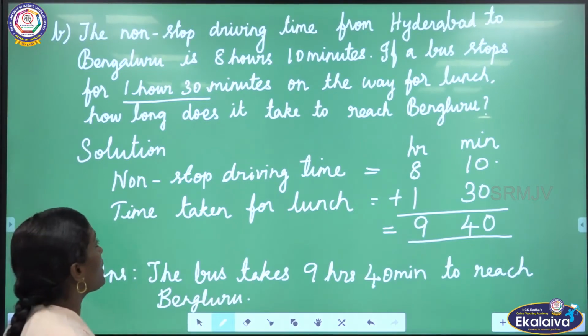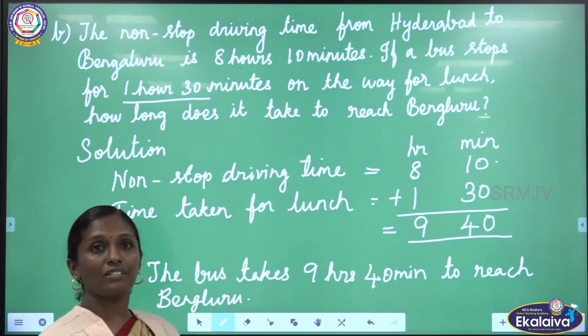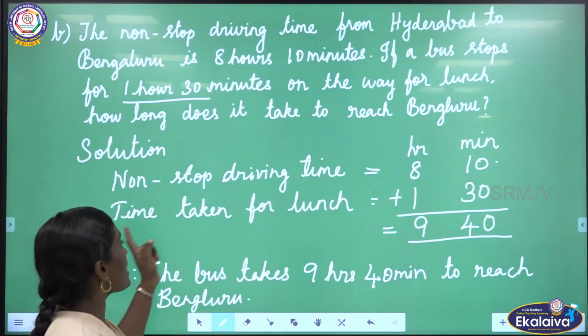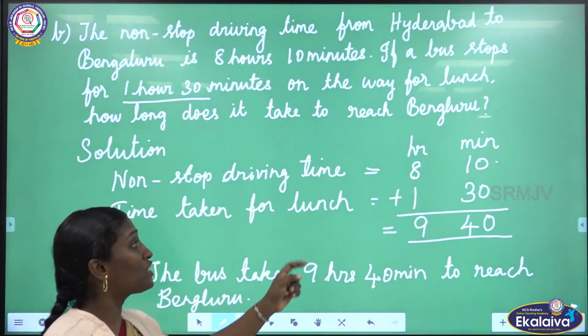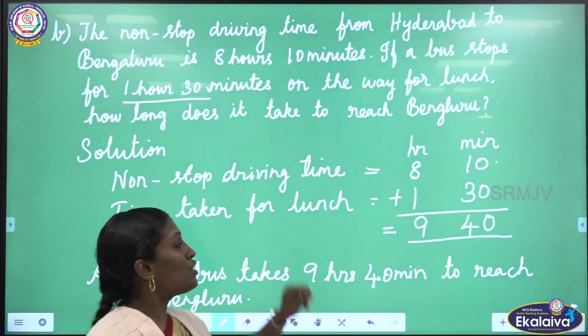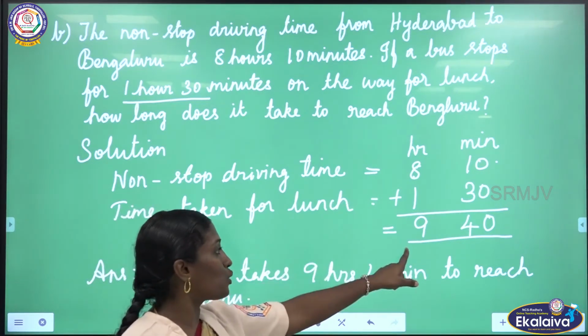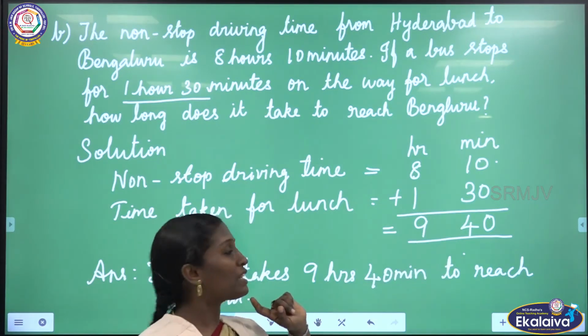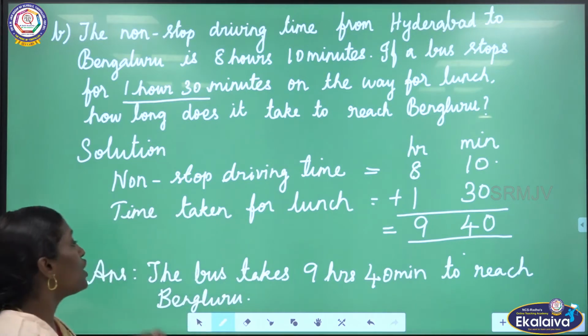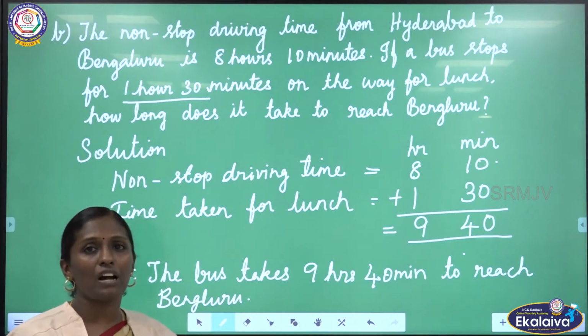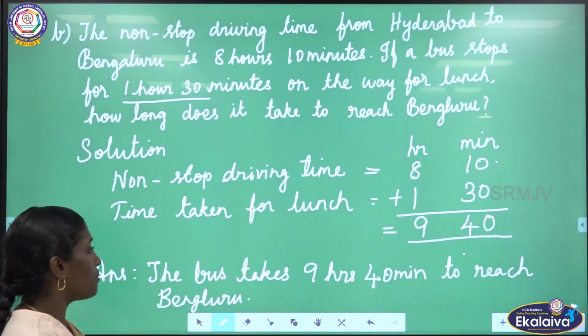Is it clear? The non-stop driving time is 8 hours 10 minutes, but the time taken for lunch is 1 hour 30 minutes. So to find the journey time, we have to add these two, total timing. So we are getting 9 hours 40 minutes. So the bus takes 9 hours 40 minutes to reach Bangalore.